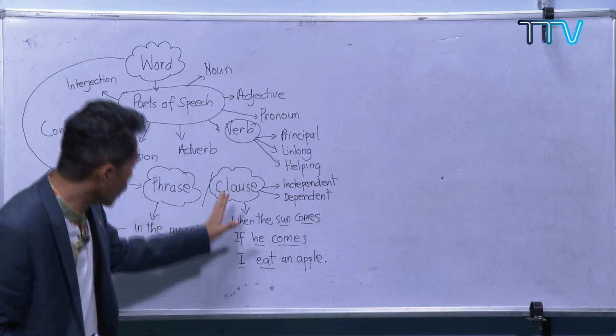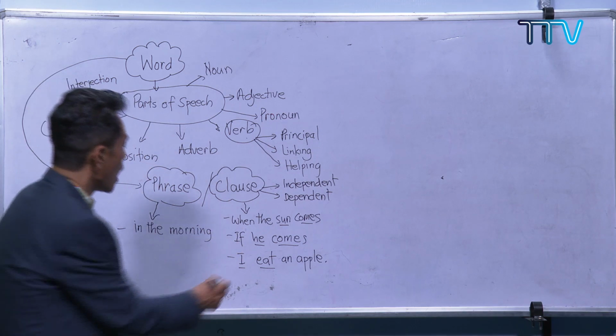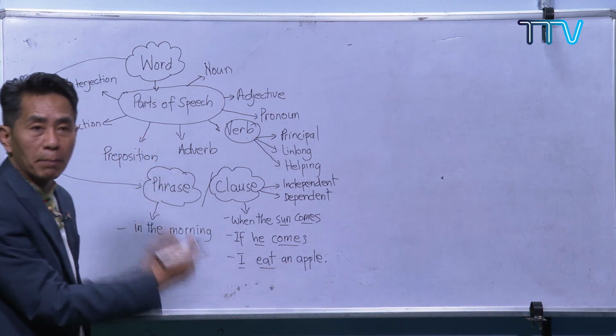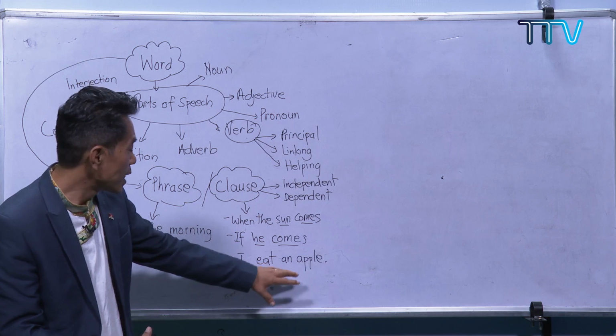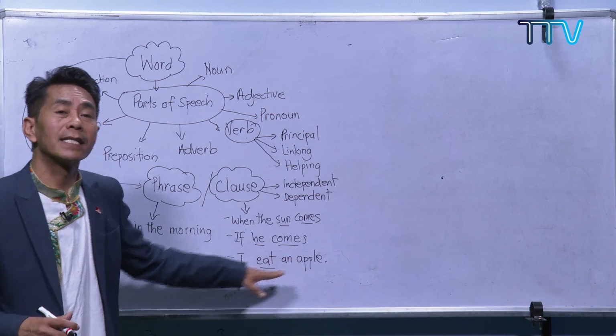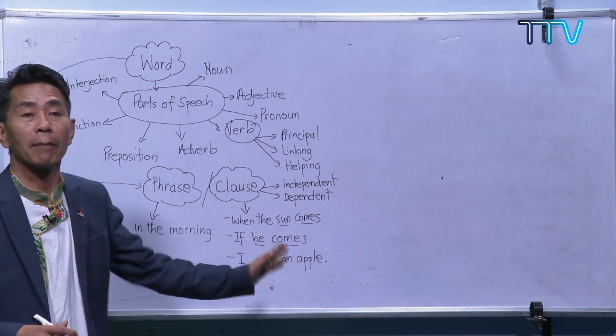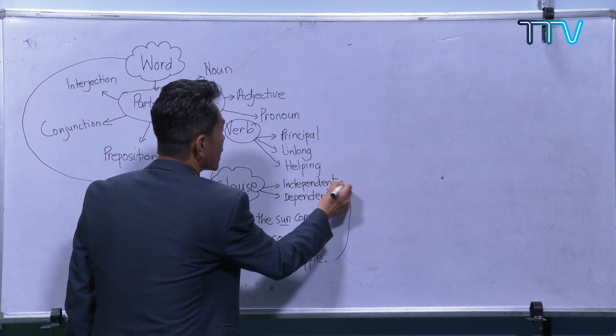So which is the independent clause out of these three? I eat an apple. This makes complete sense. So this is independent. There is no need for this sentence to depend on another clause to make complete sense. It itself is a complete sentence. I eat an apple. Such a type of clause is called independent.